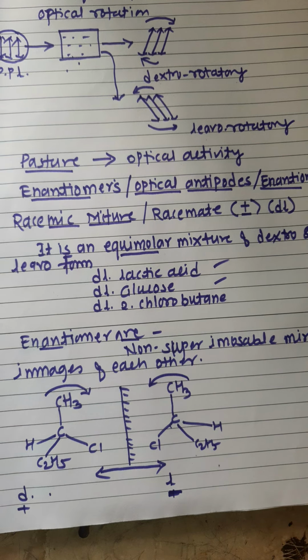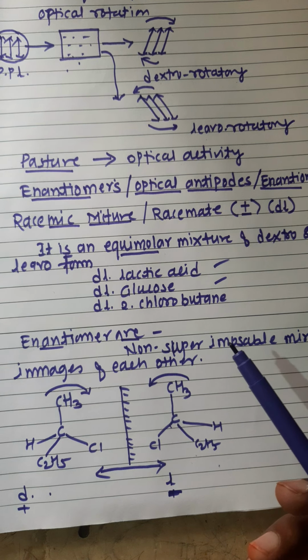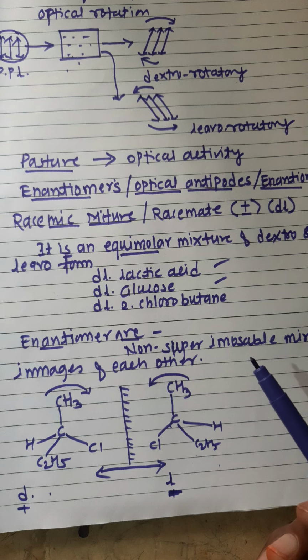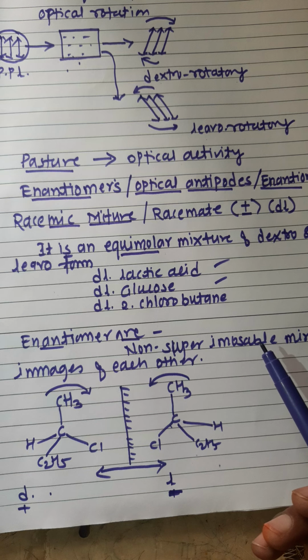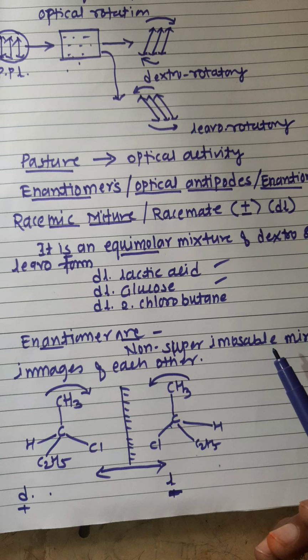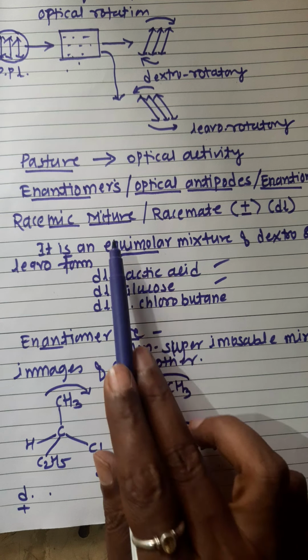This is the quick review of the optical activity of 2-chlorobutane and the entire concept of optical isomerism, then plane polarized light, then Nicol prism, optical rotation, and the important concepts like enantiomer, that is optical antipodes, and racemic mixture.